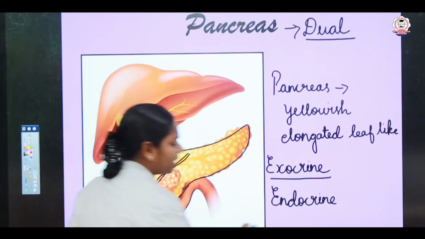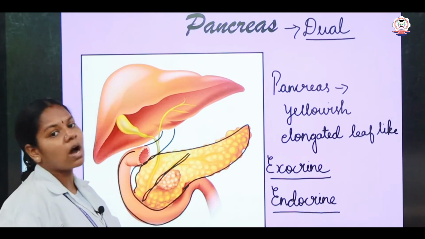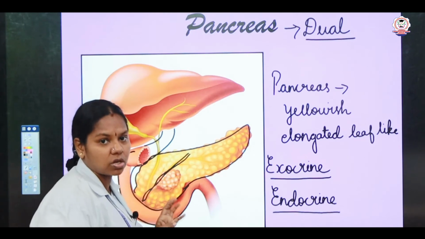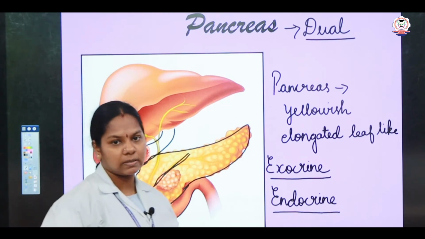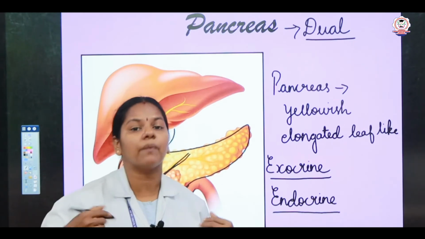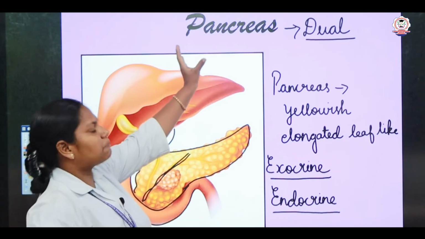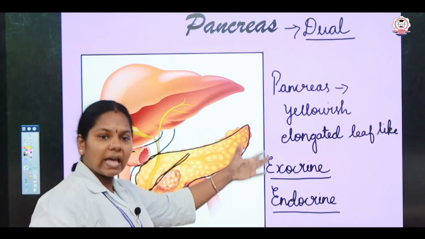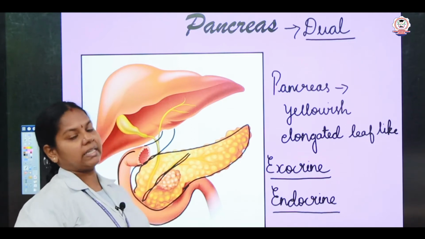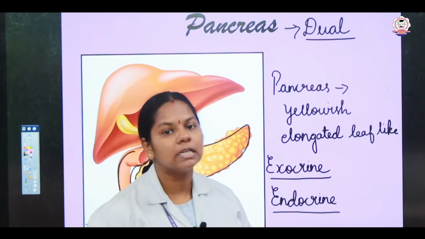So what is the endocrine function? The pancreas also secretes some hormones, right? And the pancreas possesses specialized structures called islets of Langerhans. They possess different cells which are responsible for secreting various hormones. So let us see that. Hence the pancreas functions both as exocrine and endocrine. It is referred to as a dual gland. Here a reasoning question may be asked: why is the pancreas referred to as a dual gland?